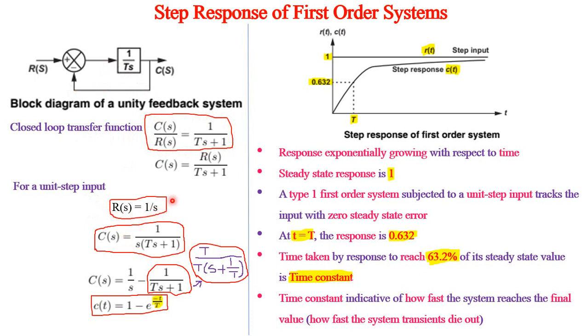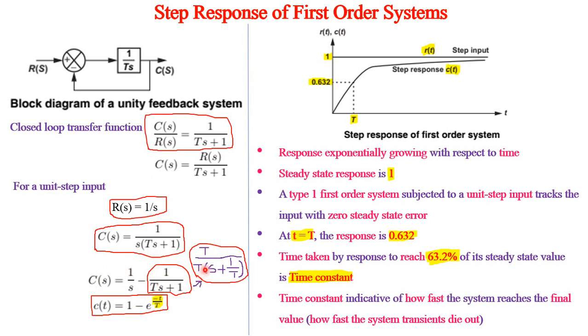Therefore, if we substitute this r of s in this c of s expression, c of s is 1 by s into ts plus 1. So if we take the partial fractions of this, c of s will be equal to 1 by s minus 1 by ts plus 1. To bring this 1 by ts plus 1 into standard form, t in the denominator is taken outside.